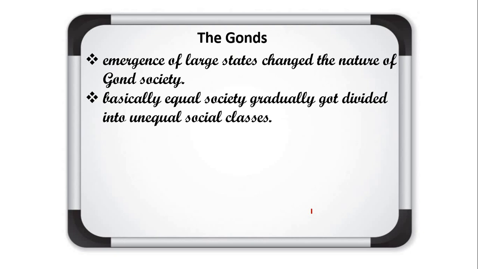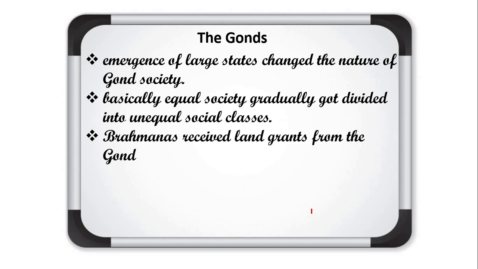But when they got a large empire, it was divided along the lines of a caste system. Earlier equality was there, but now this equality was not there, and the caste system, the jati system, also entered the tribal community, especially the Gonds.